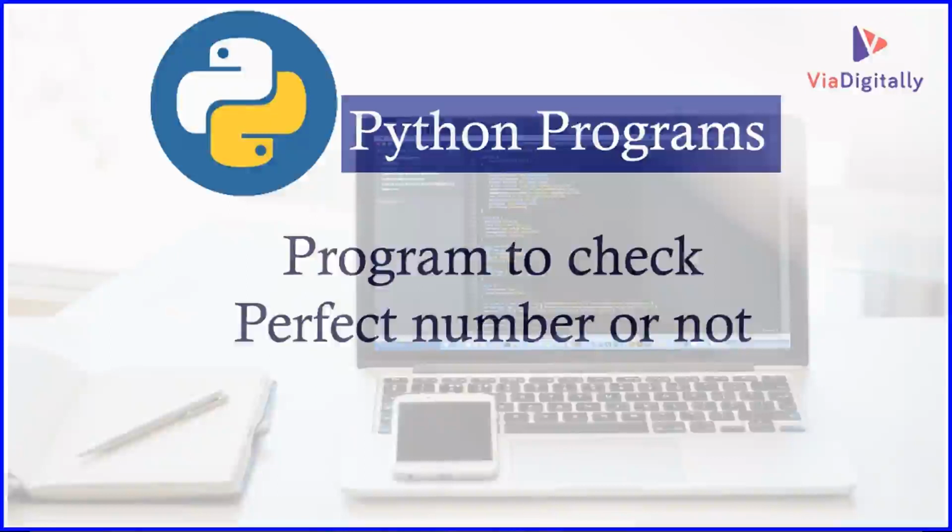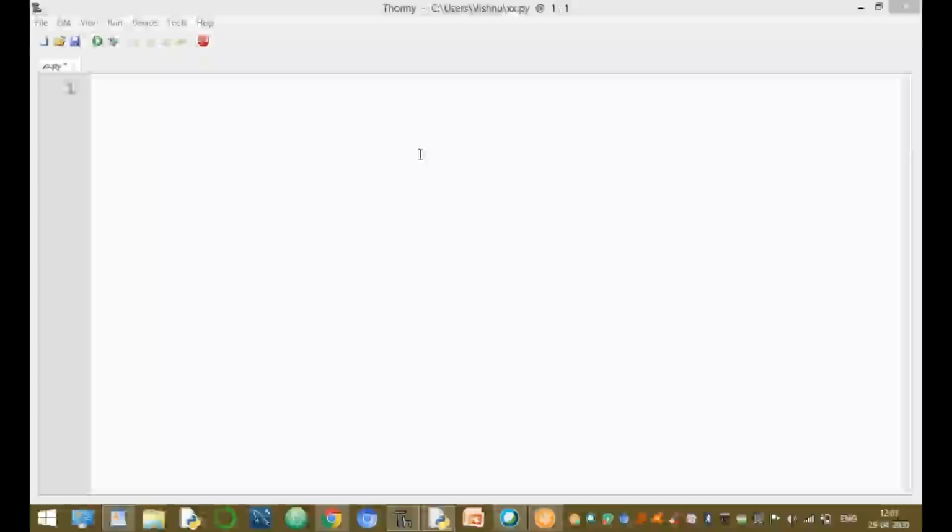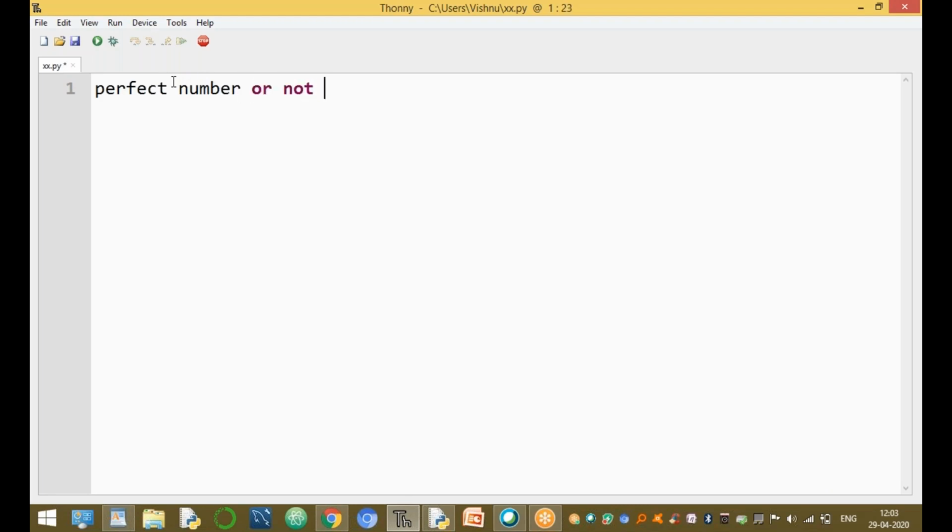In this session, I am going to discuss a Python program: whether a given number is a perfect number or not. First of all, what is a perfect number?